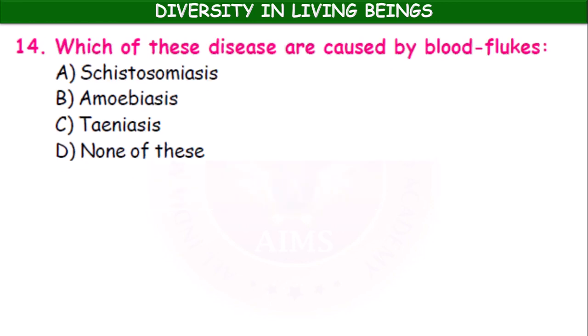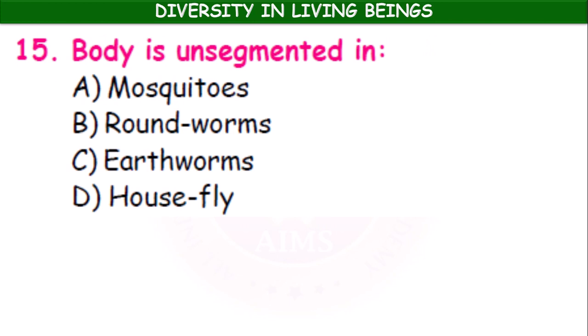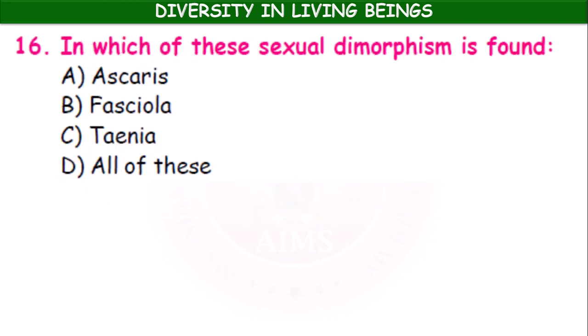Next, what is the disease caused by these blood flukes? Schistosomiasis, amoebiasis, teniasis, none of these. Schistosomiasis. The body is unsegmented in mosquitoes, roundworms, earthworms, housefly. In roundworms, the body is not segmented. Okay. In arthropods, helminths, and annelids, body is segmented.